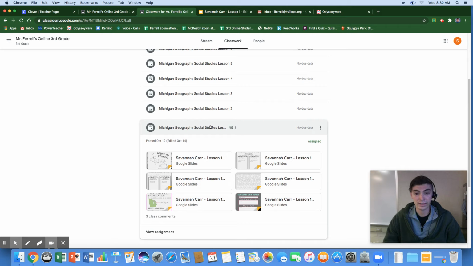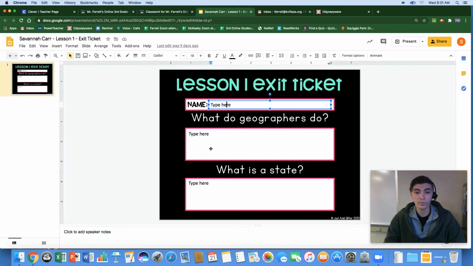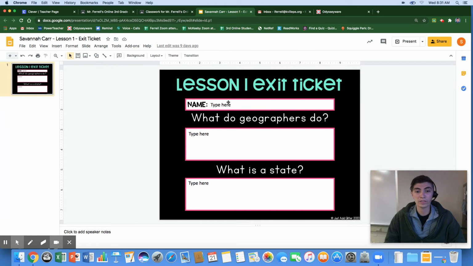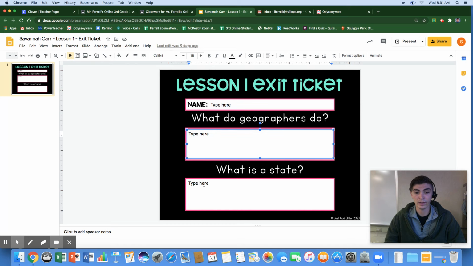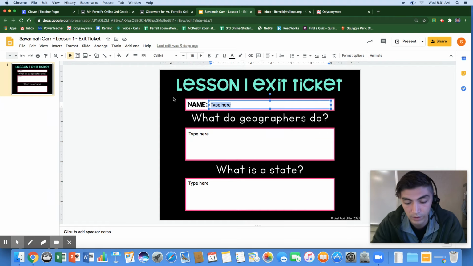Geography Social Studies Lesson 1. You can open each one of these to complete them. Some of the slides only have reading for you to look through. Some of them, like this one, have places for you to type, which brings me to our next frequent problem. People being unable to type in the boxes, okay? When you first get into the document, it should be able to click on each box and type whatever you want to here. For example, your name, Mr.